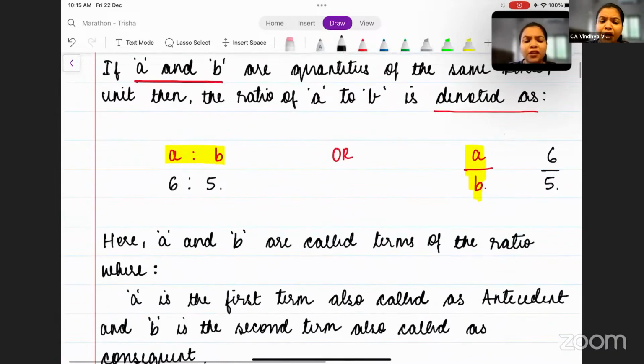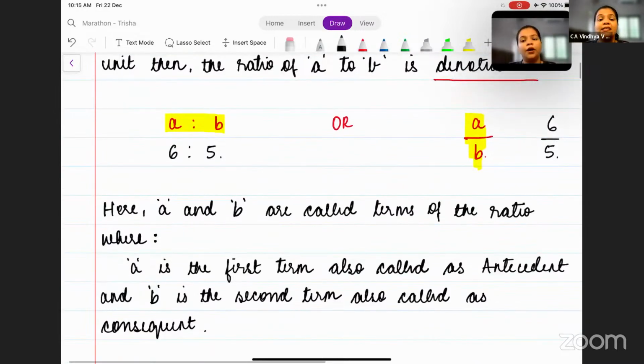Okay. So now here, let's say we have two quantities, A and B. These A and B are called the terms of the ratio, where A is called the antecedent. Please repeat after me. It becomes a revision for you all.